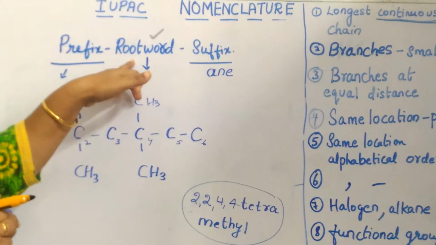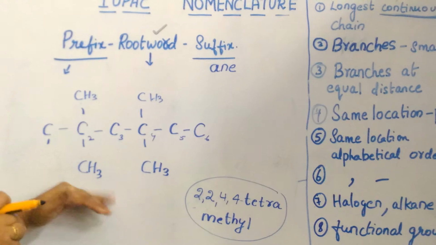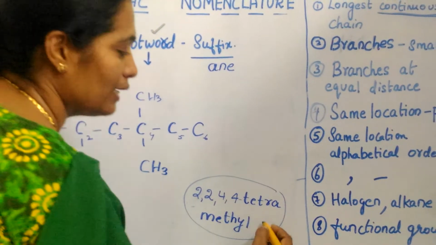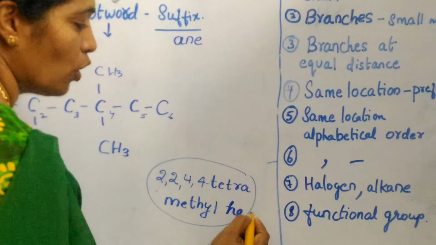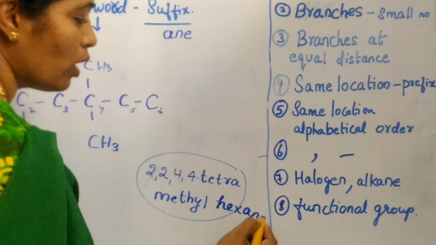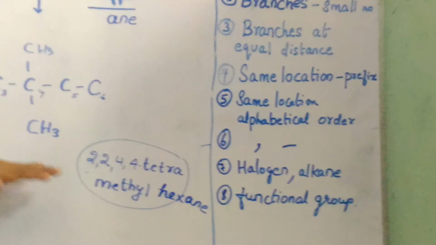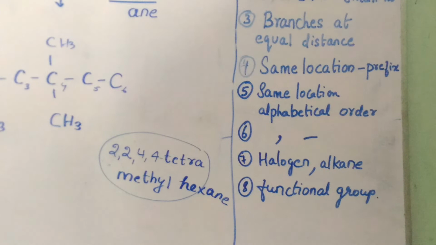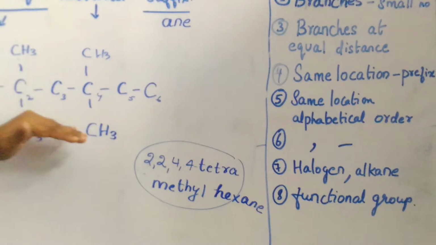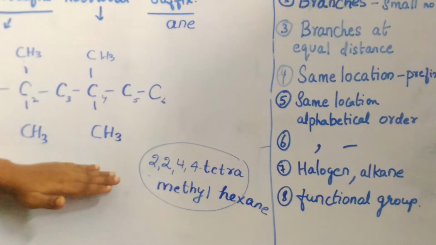Now let us come to the root word for this particular compound. 1, 2, 3, 4, 5, 6. The root word is hex. And what is the first suffix? It is ane. So what is the IUPAC name of this particular compound? What I have written is 2, 2, 4, 4-tetramethylhexane. That is the IUPAC name.